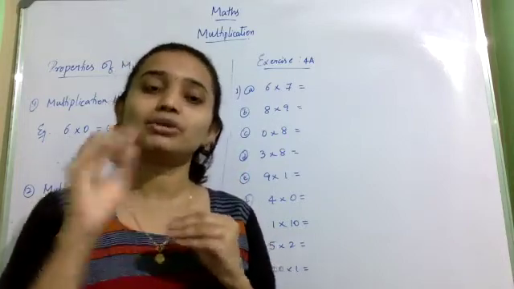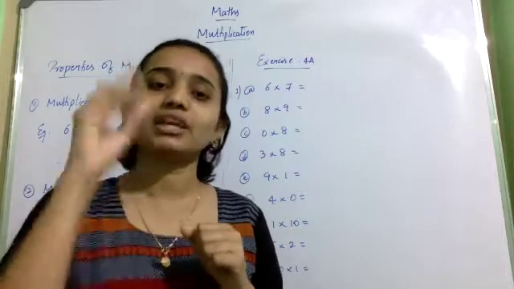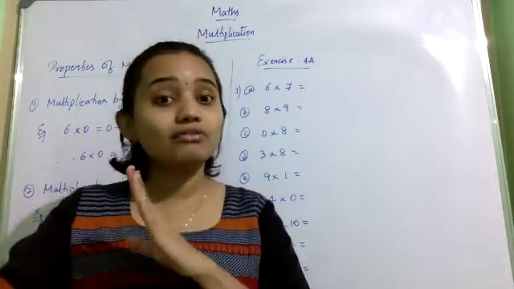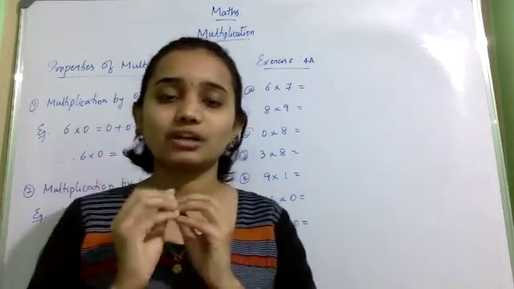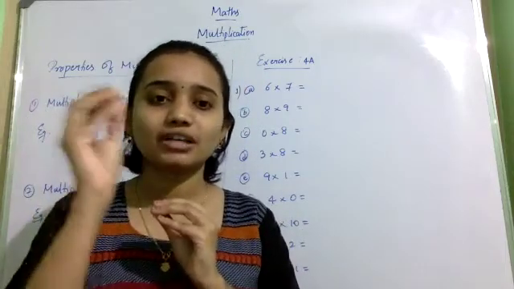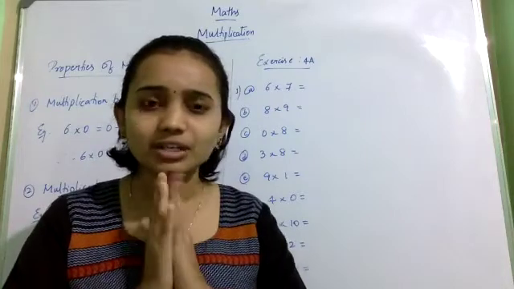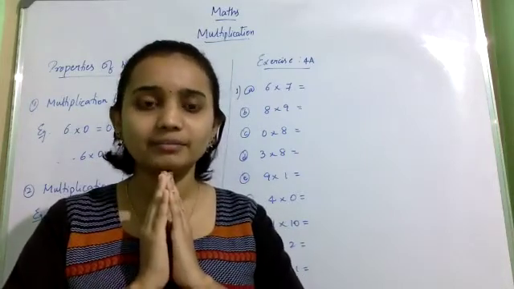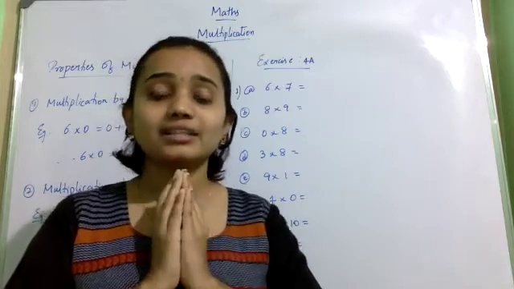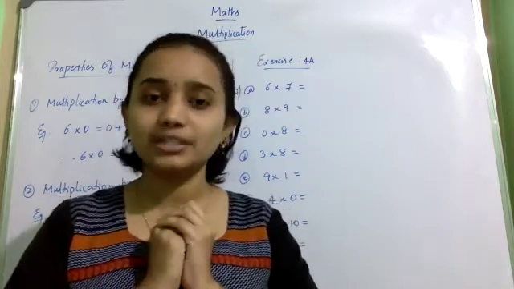For example, you have 5 chocolates with you. I will give 5 chocolates. And 10 of your friends will each give you 5 chocolates. So 10 members will give 5 chocolates each to you. Now how many chocolates are there with you? It is very difficult to count it, right? So, to make that simple, what we'll do is multiplication.